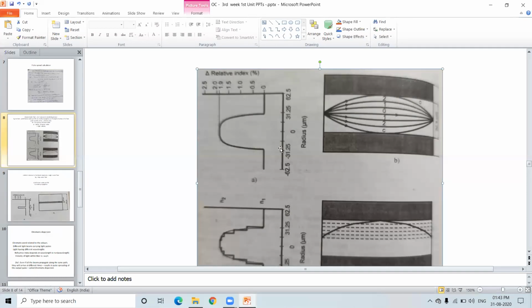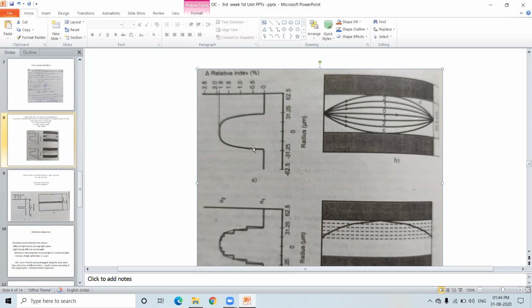Here onwards, the light is entering into another medium, the core medium. Previously, in the step index, it stepped directly into the core medium and stayed constant for the whole time. But here it is slightly increasing. In the graded index fiber, the core refractive index slightly increases to a maximum and then gradually decreases.